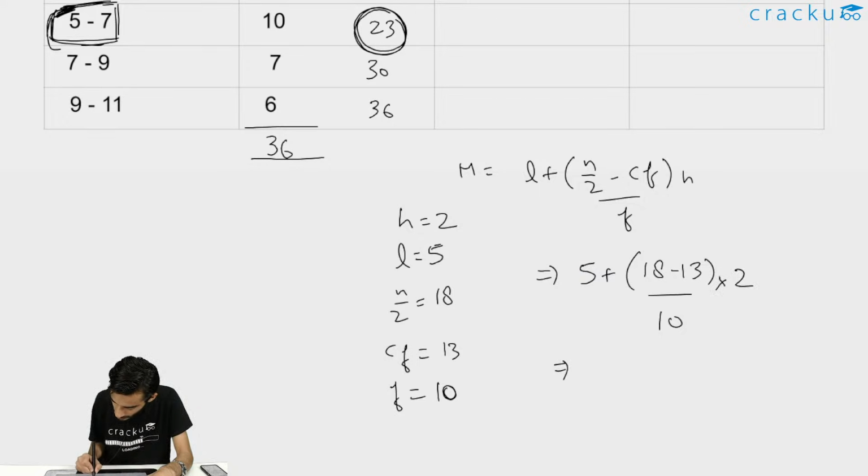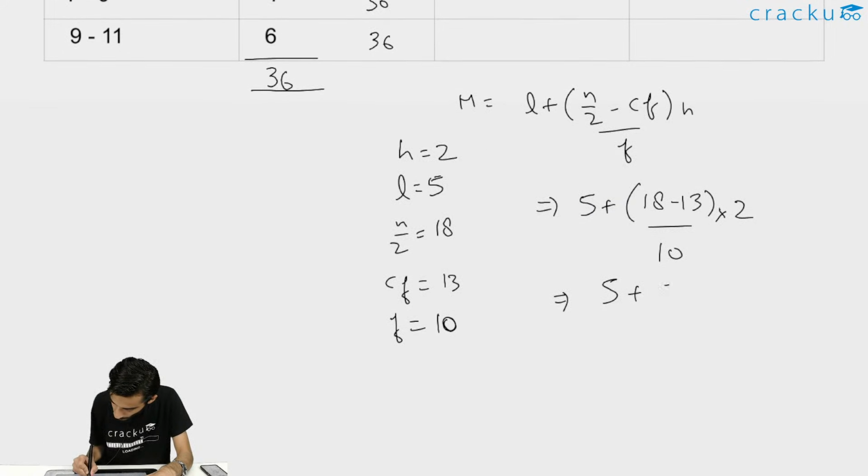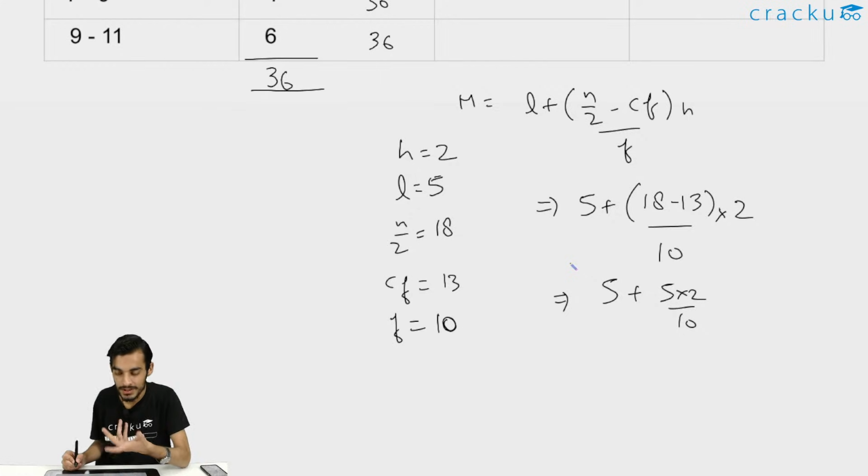So this will be equal to 5 plus 5 into 2 divided by 10, since 18 minus 13 is 5. So this will be equal to 10 by 10, that is 1. So essentially 5 plus 1, that is 6.